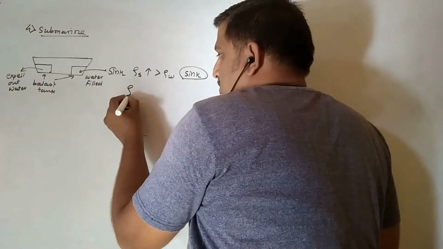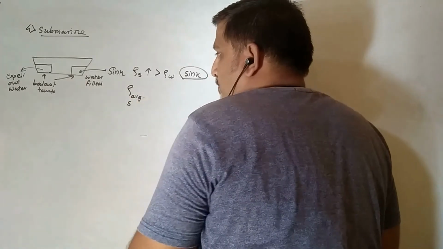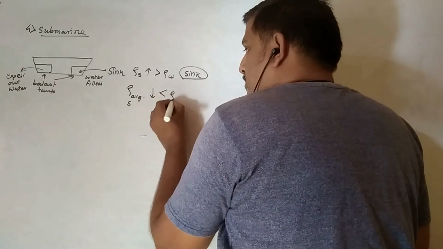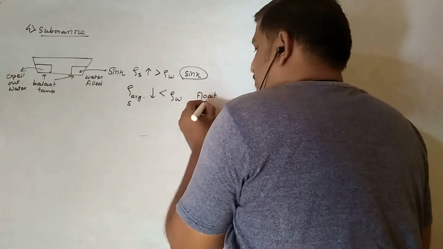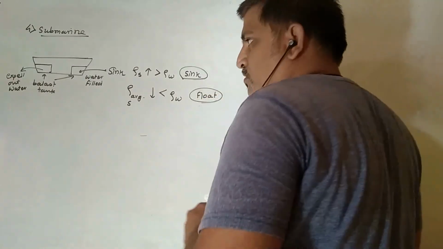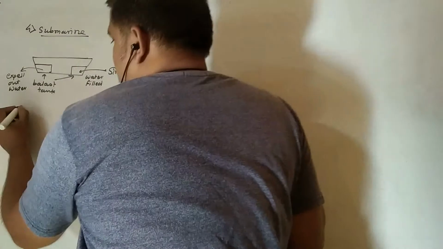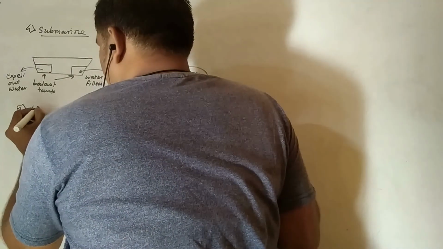Due to this, the average density of this ship decreases, and it decreases well below the density of water. So this ship has a tendency to float over the water.